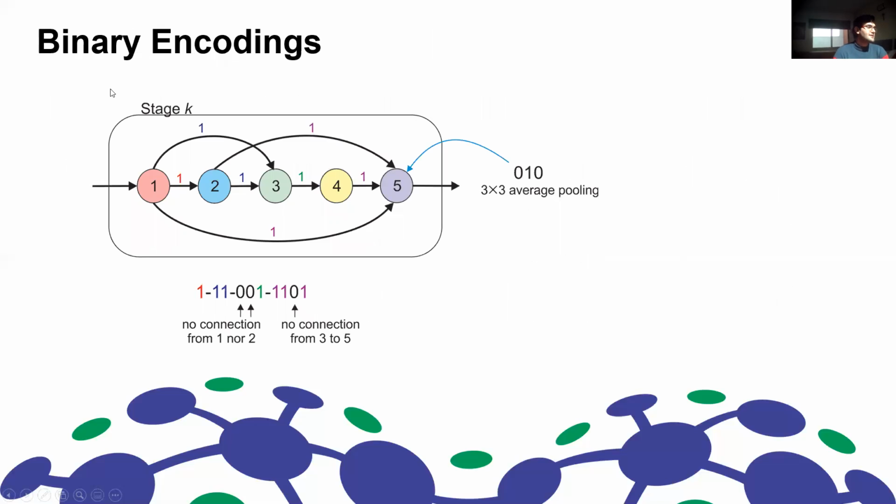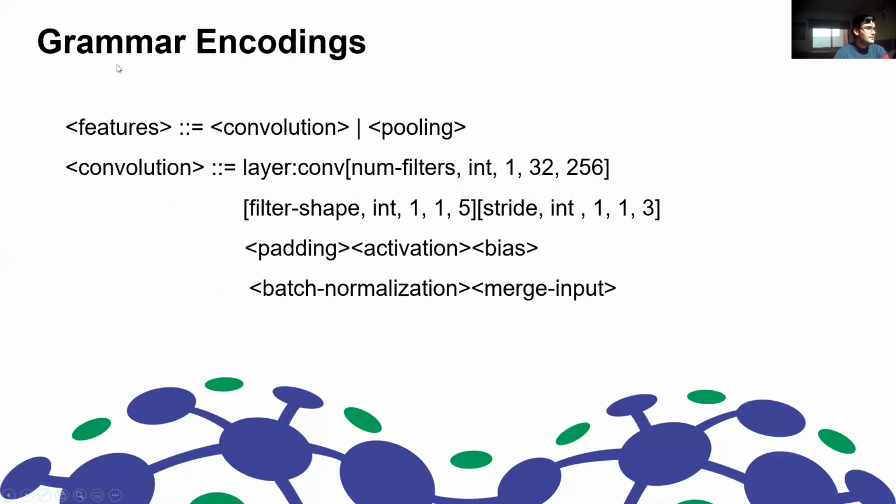For example, binary encodings are pretty useful to represent the connectivity of the networks. If these circles are, for example, convolutional layers or pooling layers, a binary string can be used to represent the connectivity between these layers. So, for example, in this case, this binary string is used to represent a connection if it's a 1 and a non-connection if it's a 0.